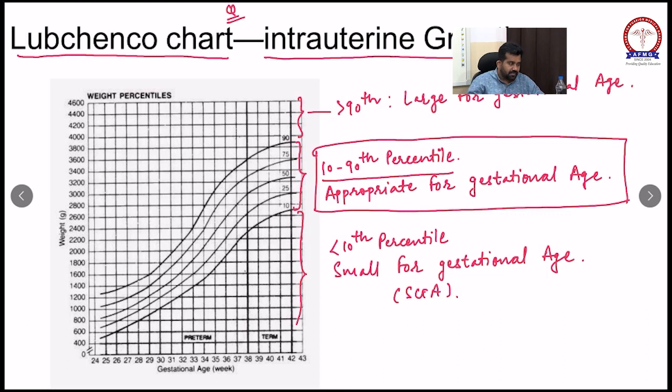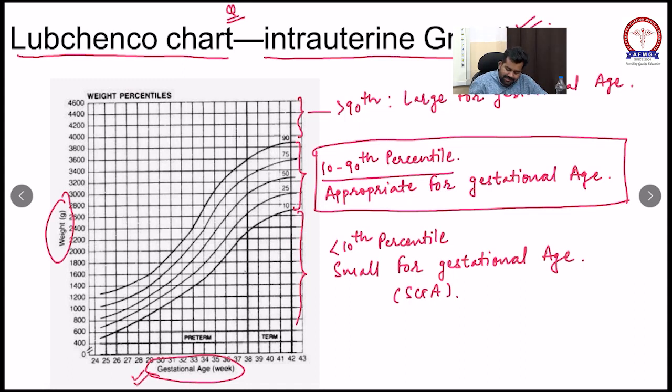Okay. So remember, in the Lubchenco chart, on one axis you have gestational age in weeks and you compare it with the weight of the child. So there are 2-3 important MCQs. The Lubchenco chart is useful for intrauterine growth. What do you compare?